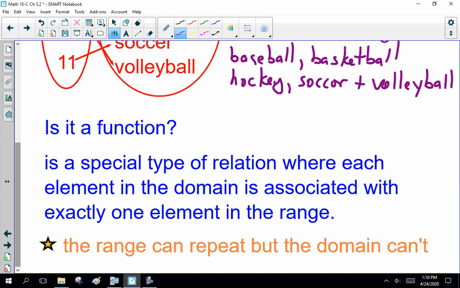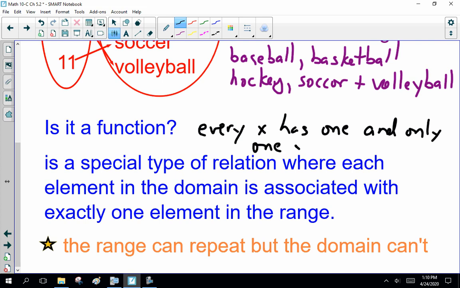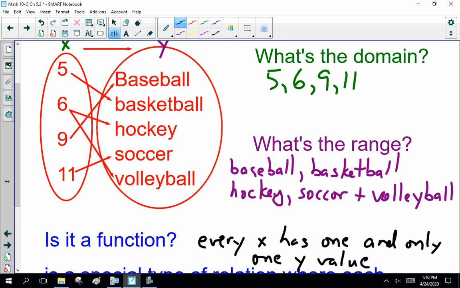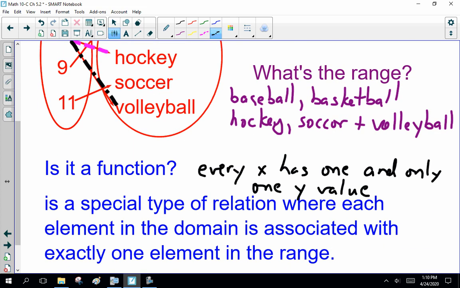So, how should I put this? I've never found one definition that's not real wordy. Every x has one and only one y value. So we go up here. Does each x have one and only one y value? Well, 5 has only one y value, but 6 has two y values. It could be hockey or it could be volleyball. So no, this is not a function.